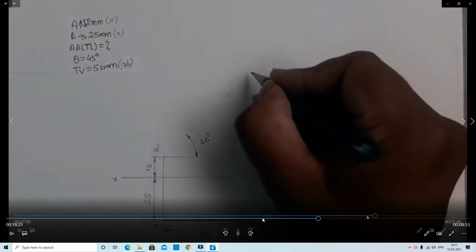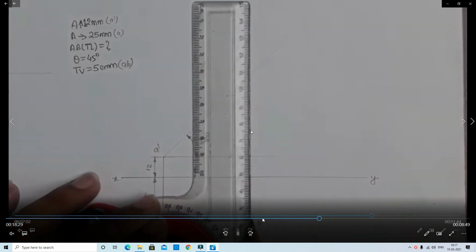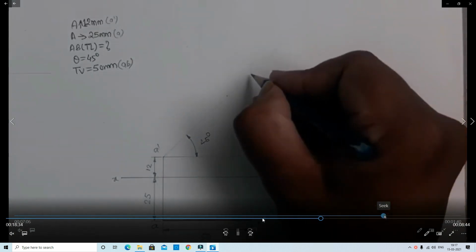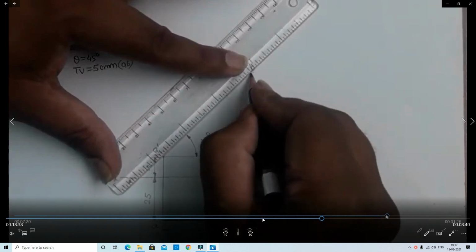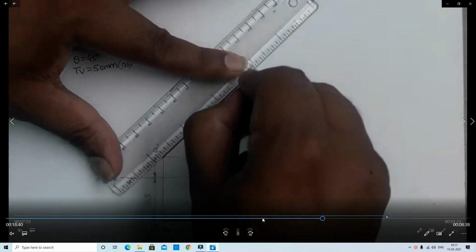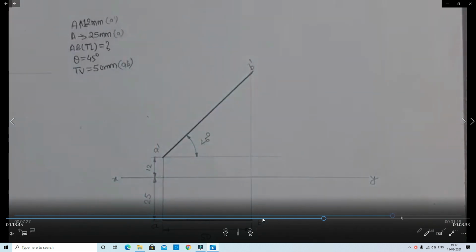We extend the length where it cuts the inclination. That point is the end B dash, with A dash. A dash to B dash is the length of the line.